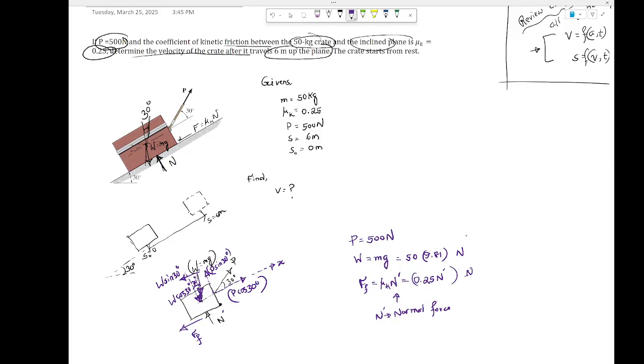Okay, so let me write it here. So this is Newton. So a few equations: v squared, v0 squared, 2a.